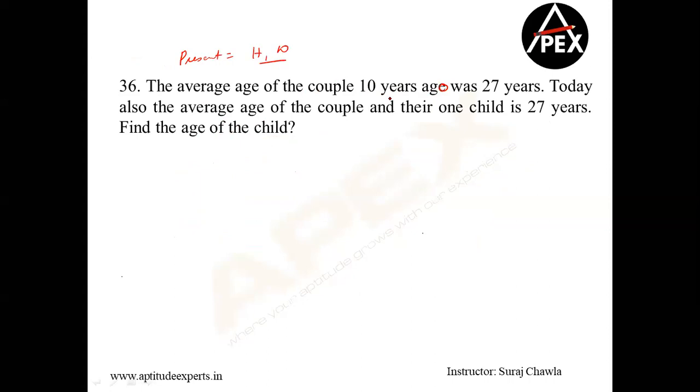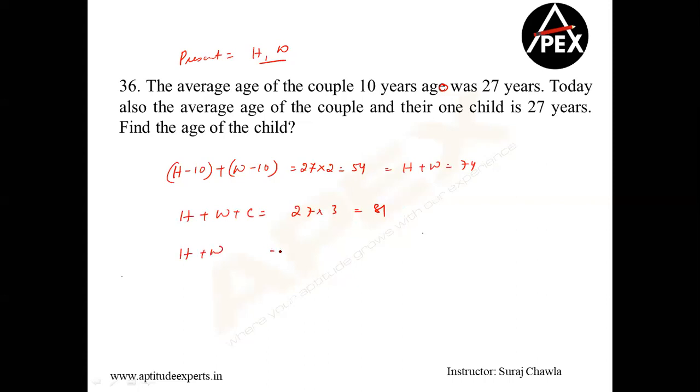If the present age is H and W, 10 years ago, husband will be H minus 10, and wife will be W minus 10. So 10 years ago, the sum is 27 into 2, that is 54. From here, I get husband plus wife is equal to 74. Today, husband plus wife plus child is equal to 27 into 3, that is 81. Subtract. H plus W is equal to 74. That's it. Clear, Varsha? I'm explaining this question for the 5th time, I guess, today.